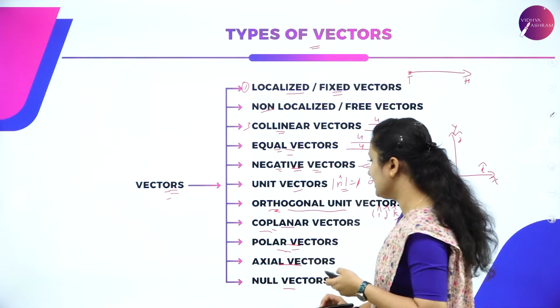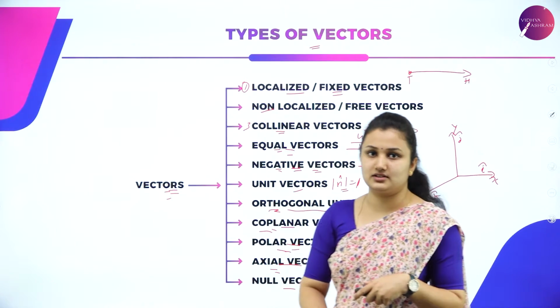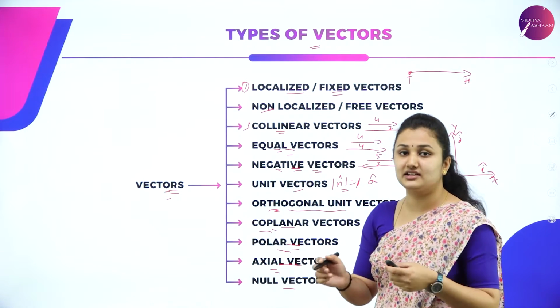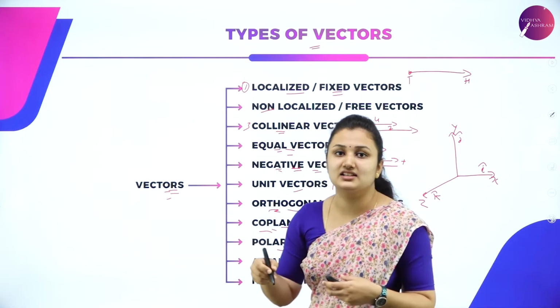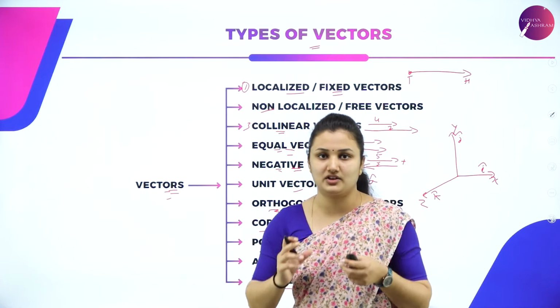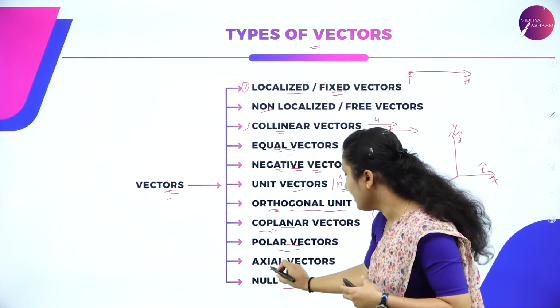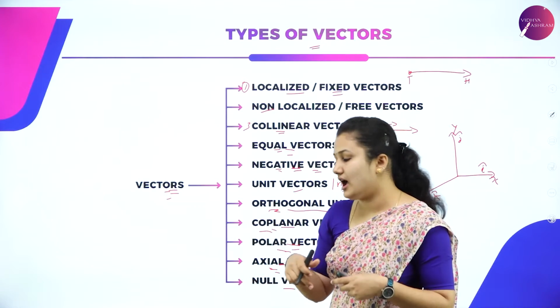That is what we call polar vectors. Then what about axial vectors? The direction of the vector is along the rotation of the axis. For example, angular velocity, angular acceleration, and torque are examples of axial vectors.